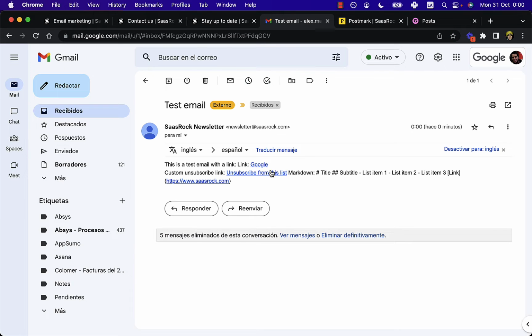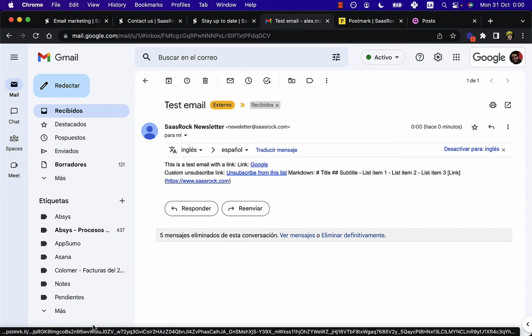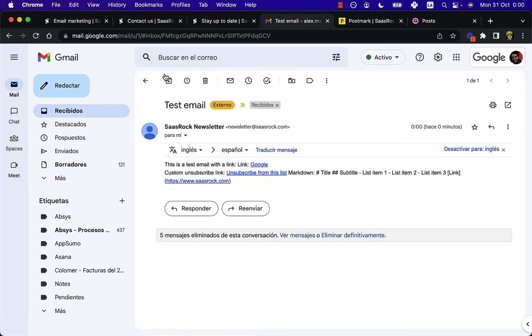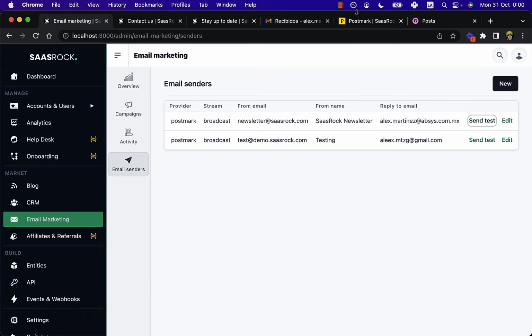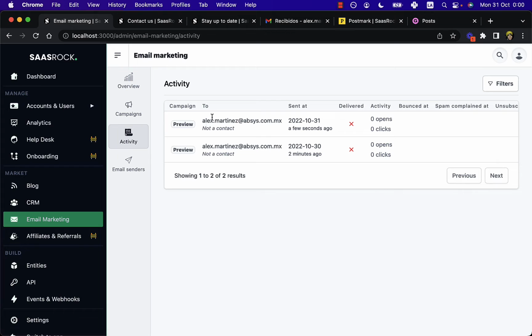So ignore this markdown for a second. This email has a link and a custom unsubscribe link. As you can see, it redirects to a Postmark link. And I opened the email, but I have not set up a webhook to listen to that. So on my activity, it will show that I sent this email, but it has not been delivered.